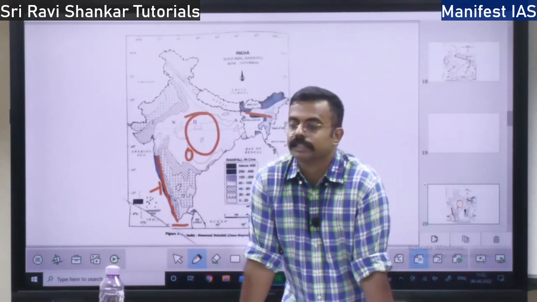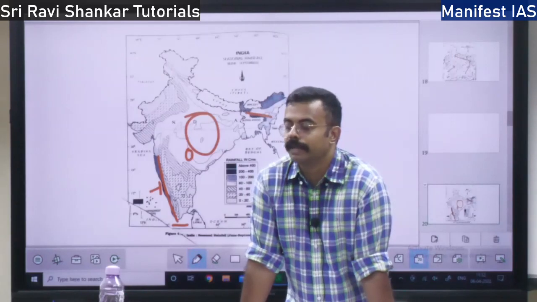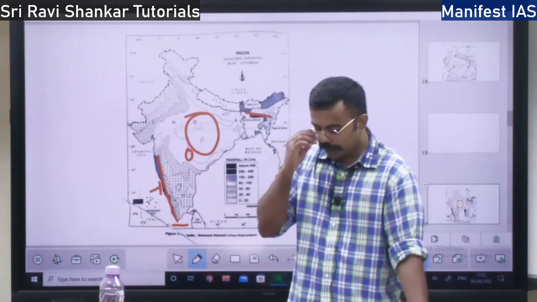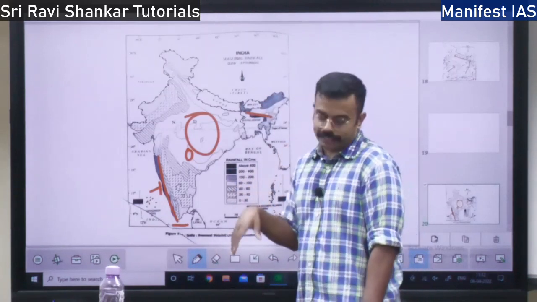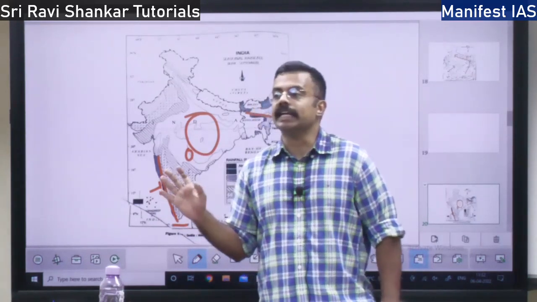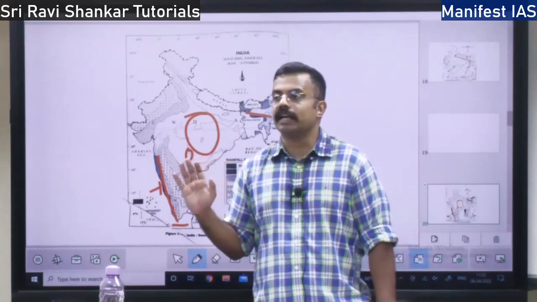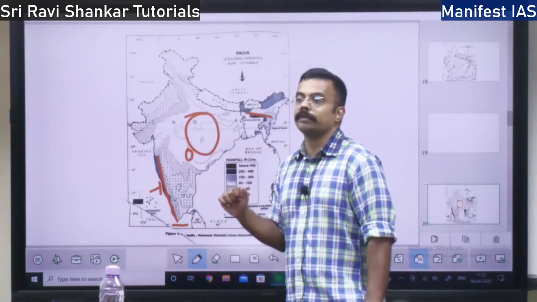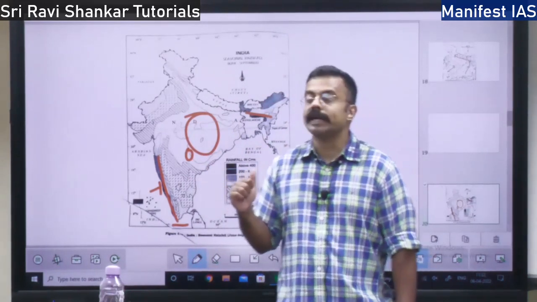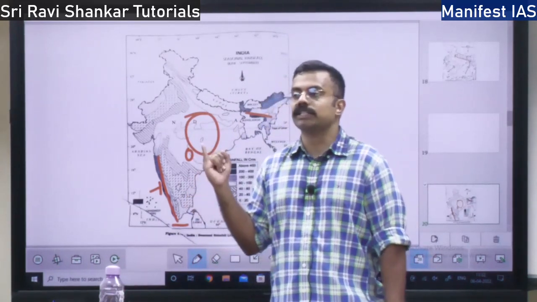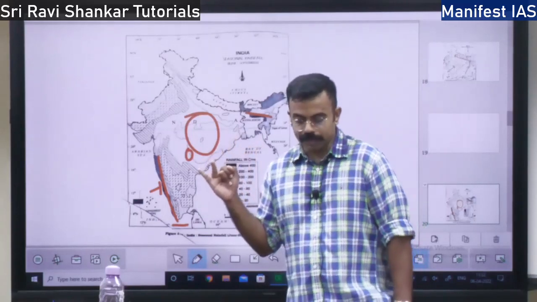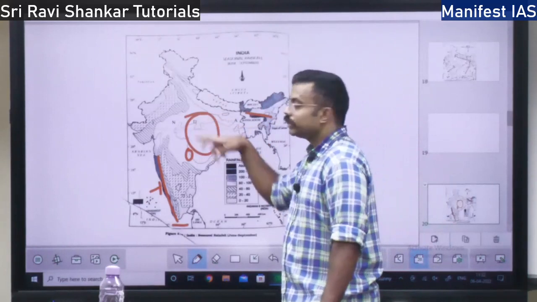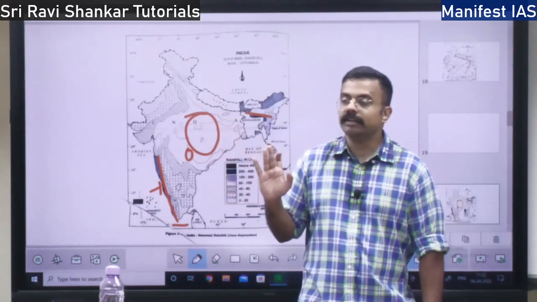So when the monsoon is retreating, there will be a contrast of climate over the Indian region. What is the climate when the monsoon is retreating? You will find clear skies. The skies will be very clear, temperature will be high, and humidity will also be high. So that is when the monsoon is retreating from India.